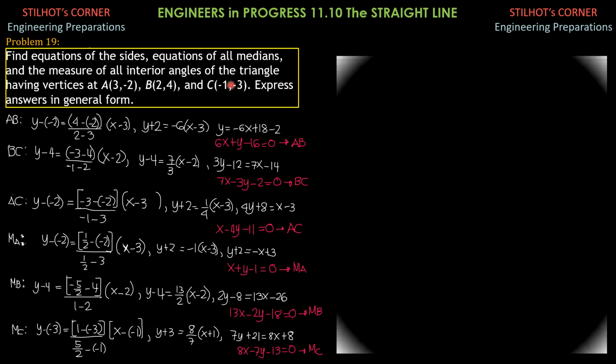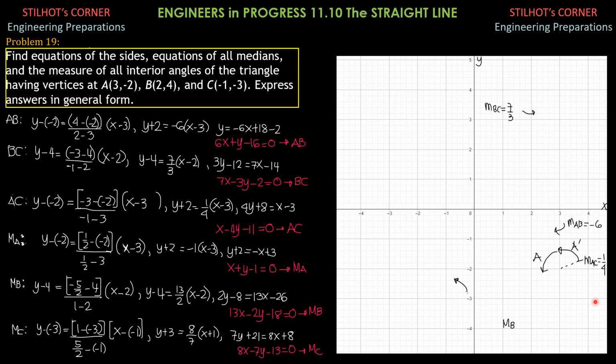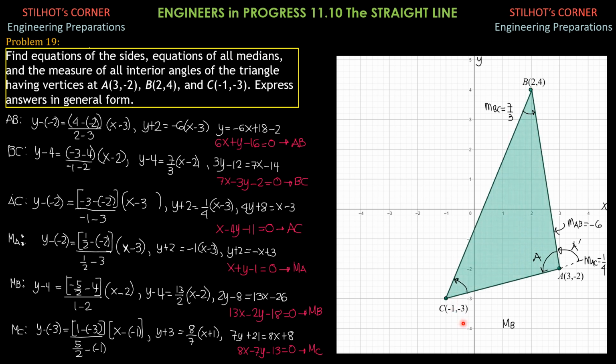So let's plot the points first. In this triangle, we have point A, which is at (3, -2), which is here. And B is at (2, 4) here. C is at (-1, -3), which is here. And so this is the triangle. The slope of AB is -6, and that is 4 minus -2, which is 6, y2 minus y1, of course, all over 2 minus 3, which is -1.